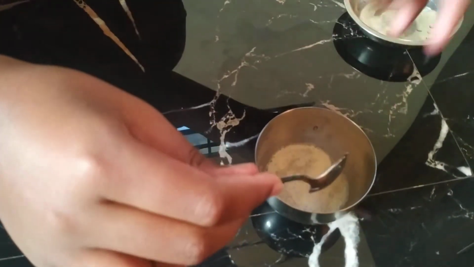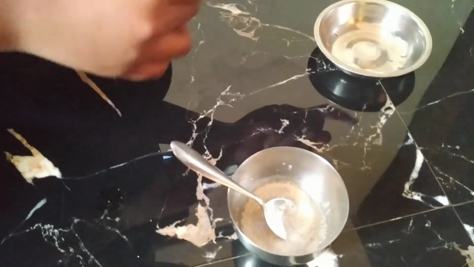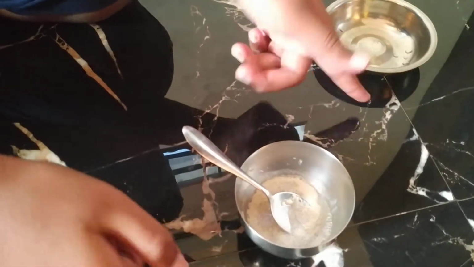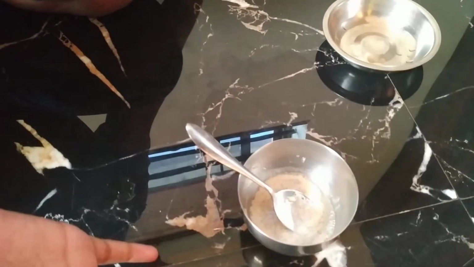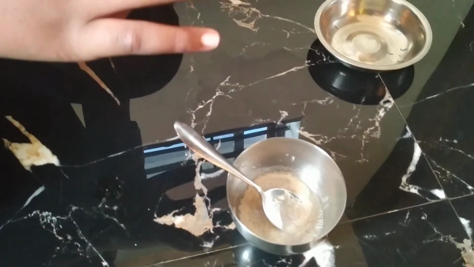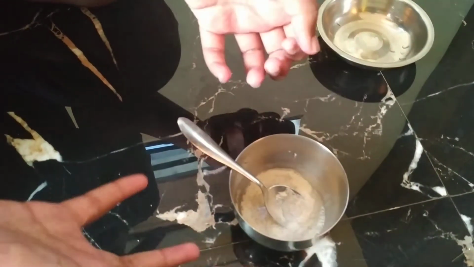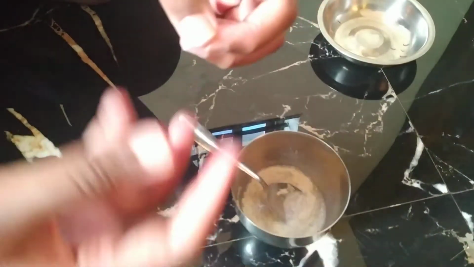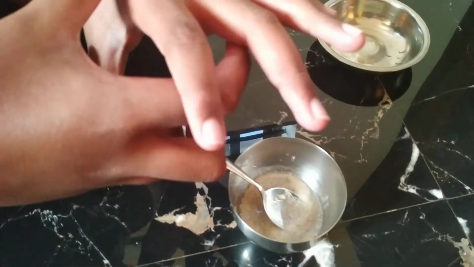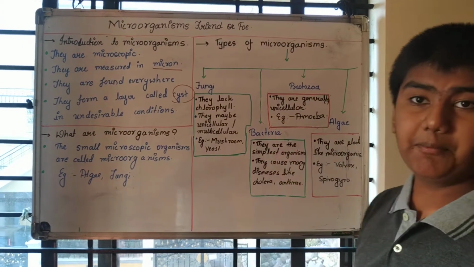And if you want to demonstrate that carbon dioxide is released during the activation of yeast, then you can add some dough and knead it. After some 2 to 3 hours, when you see it, you will see that the dough has risen because the yeast has activated and carbon dioxide is released, so the dough becomes puffed up. So now let's see the next type. Next type, bacteria.